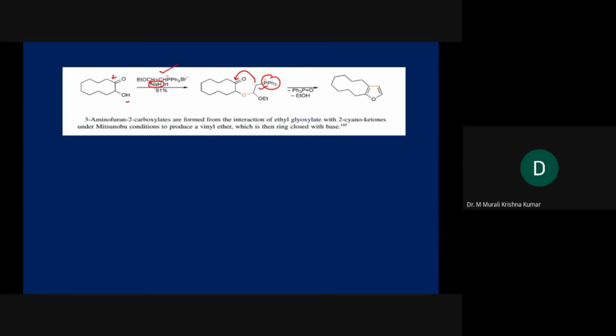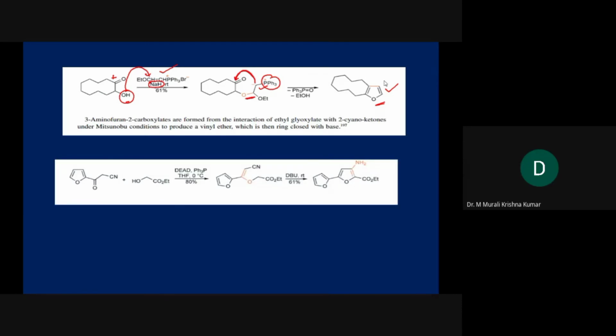The double bond, whatever we have, across that OH will attack over here. So thereby it is forming an ether bond, and the negative charge that is generated over here will attack the carbonyl carbon. So ultimately you are going to get a furan. This is one of the relevant examples, and in another way, we can also generate the furan by using another example.